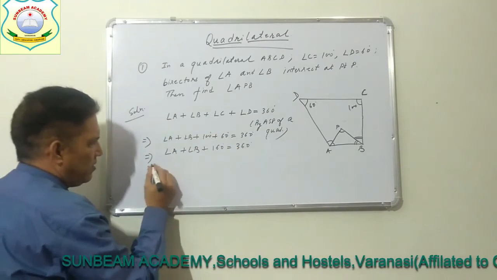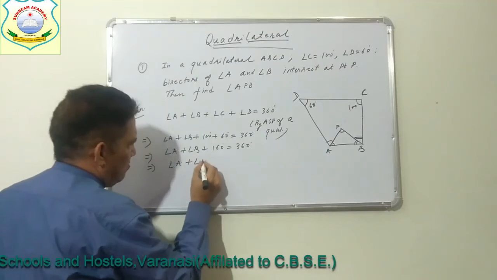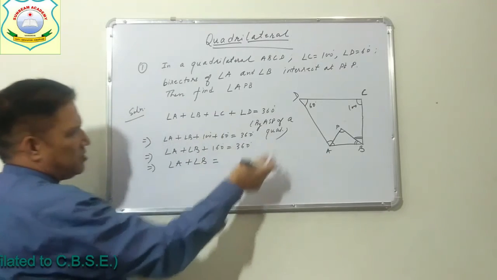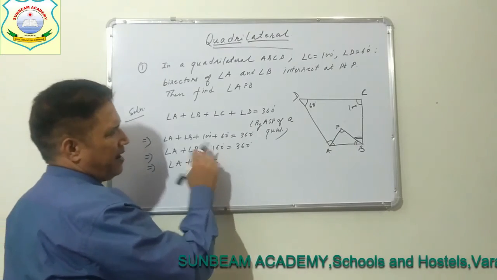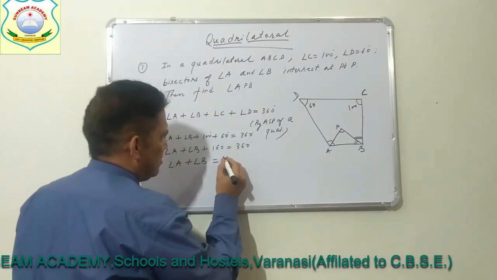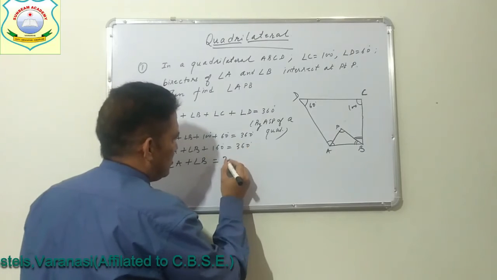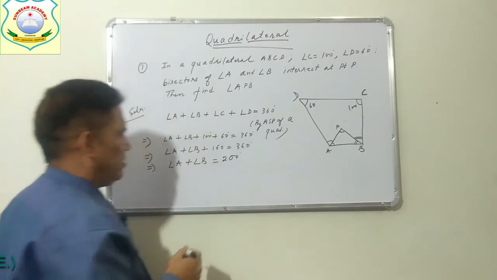By adding this, angle A plus angle B is equal to 360, that will transfer to the right side and become negative. So 360 minus 160, you are getting 200 degrees.